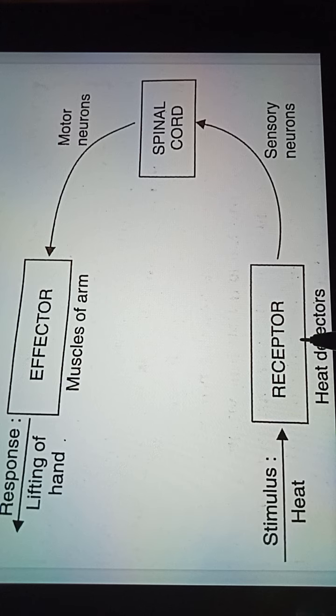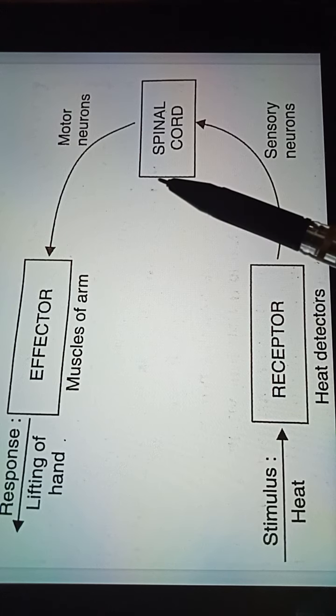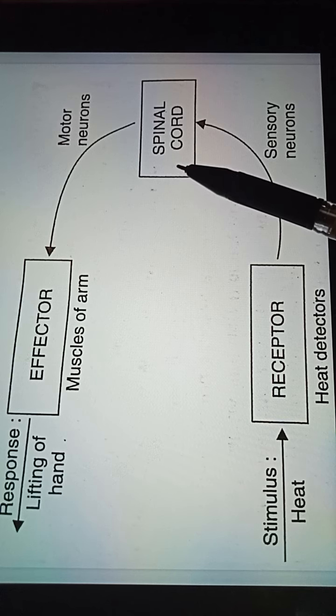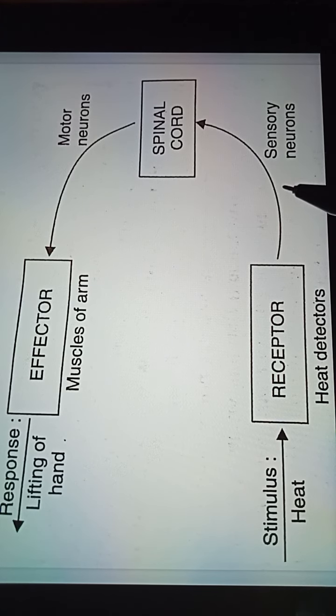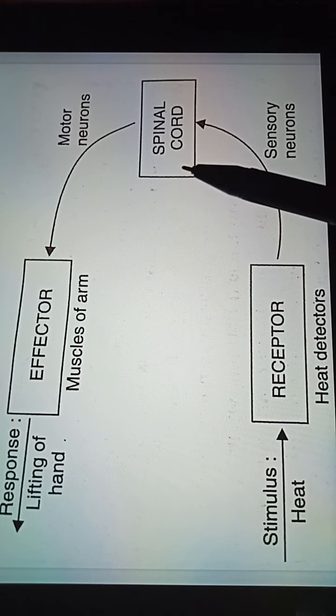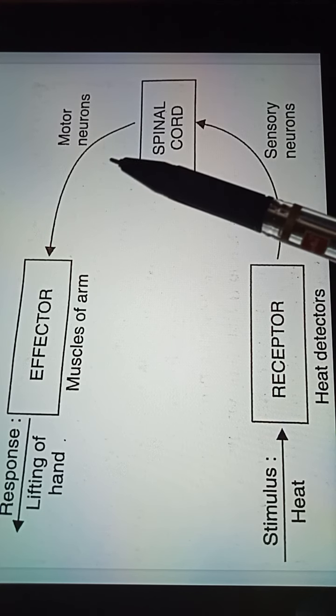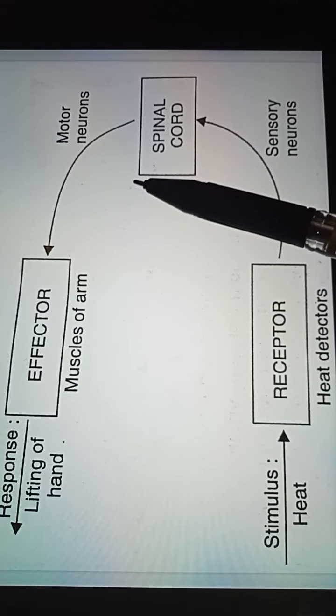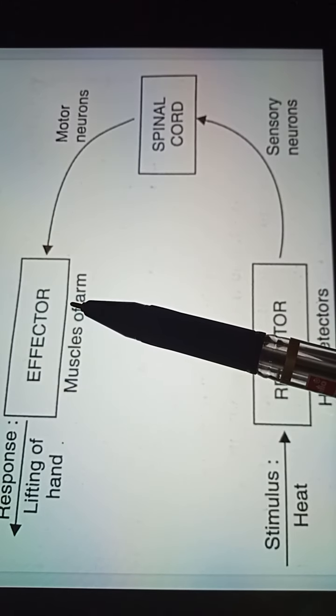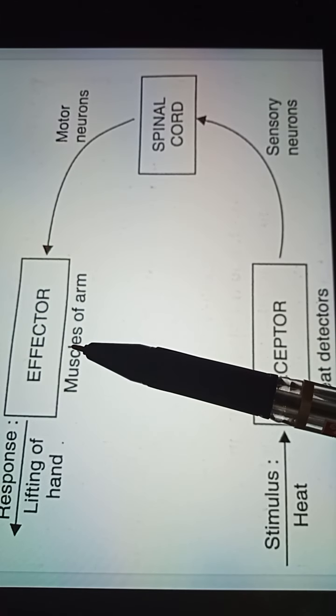Then this message, in the form of an electrical impulse, will transmit to the spinal cord through the sensory neurons. Then in the spinal cord, relay neurons that are present process this information, and then through motor neurons, this message will pass to the effector.